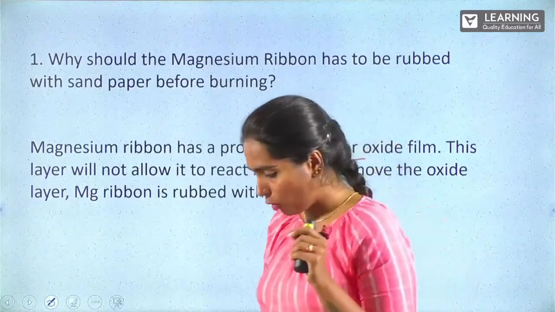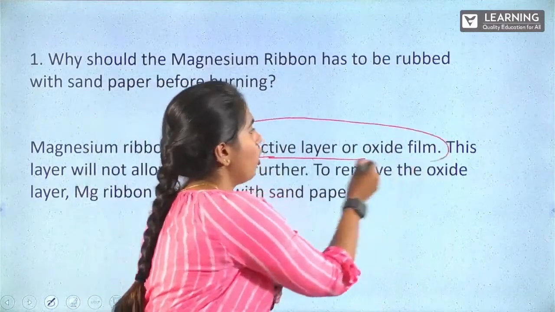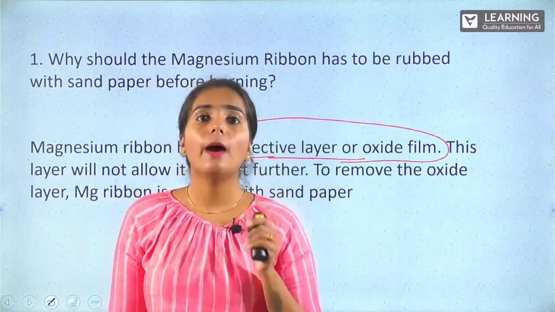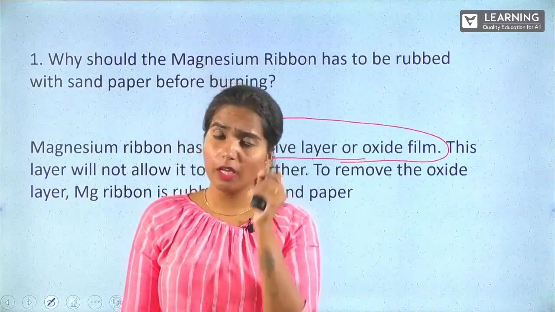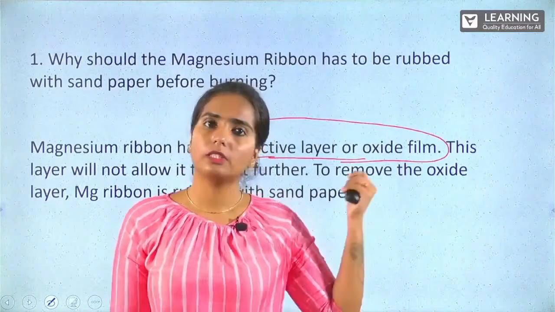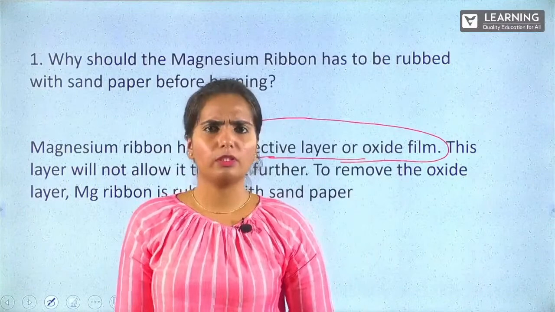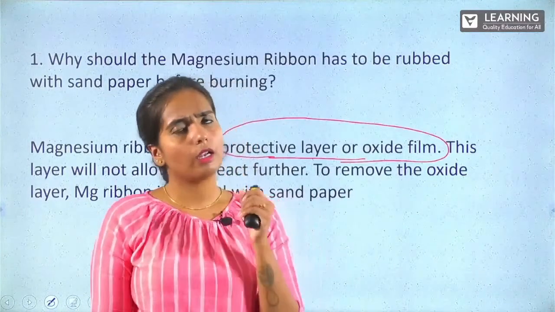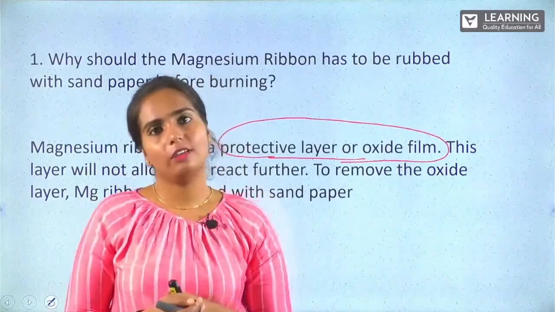So the important key point you're supposed to notice here is the protective layer or oxide film which will be present on the magnesium ribbon. When that magnesium ribbon is used, you cannot react it directly because of the presence of this film, and it doesn't allow the reaction to happen. So you need to rub it on the sandpaper before you continue the reaction.